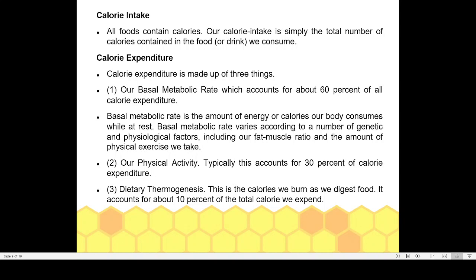So dietary thermogenesis means about 10% of your calories will be utilized by your body for producing heat. So there are 3 ways by which your body is utilizing your calories. One is to maintain the BMR, which is 60%. Another is to engage in physical activity, which contributes 30%. And the third factor is thermogenesis, that is producing heat.